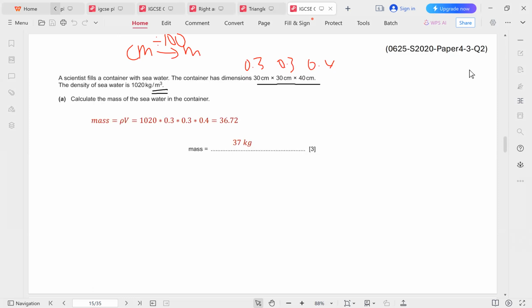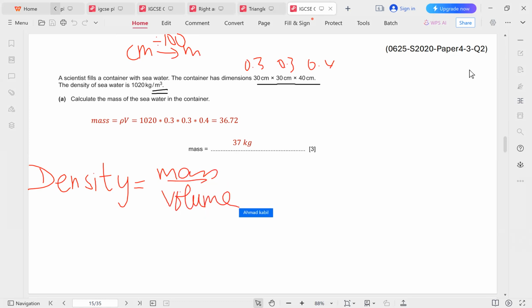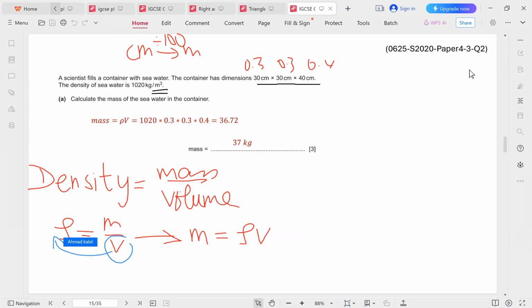And I would like you to be able to play around with the equation as much as possible. What does that mean? The equation that we are familiar with is density equals mass over volume. In symbols, it is rho equals m over v. This can be rewritten as m equals rho v. If you send the volume to the other side by multiplication, it becomes m equals rho v.